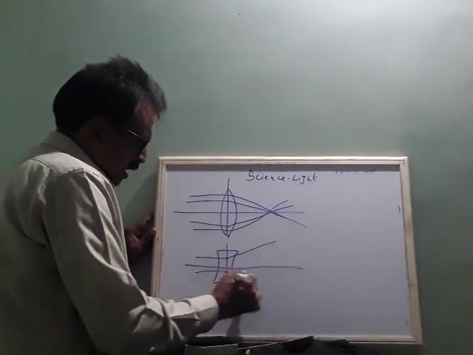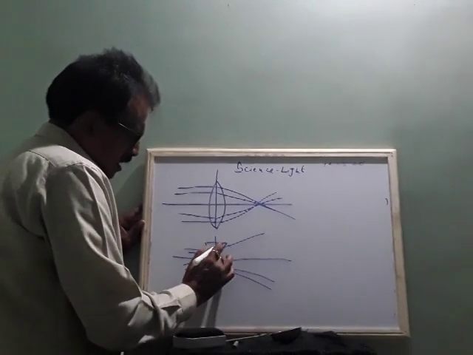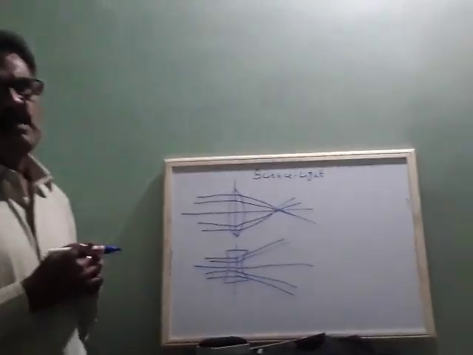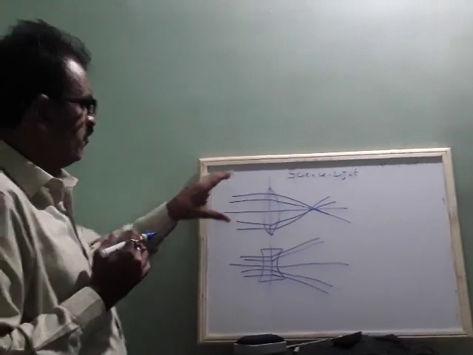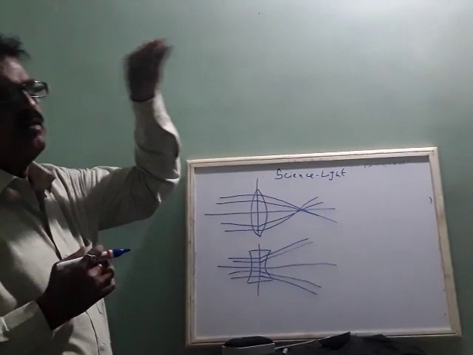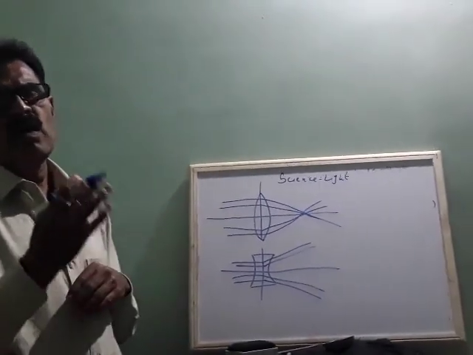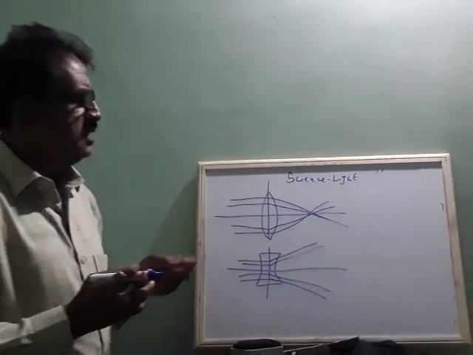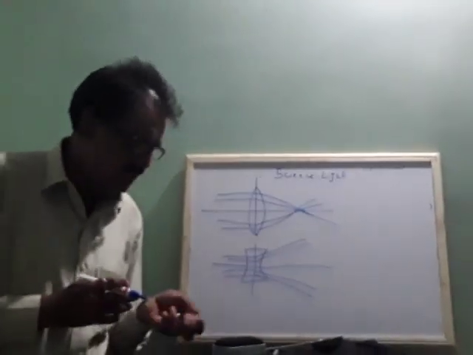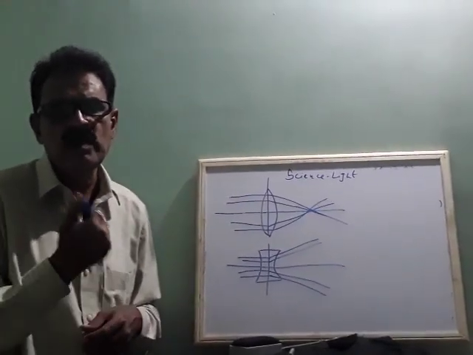That's why the image formed may be of a different size, maybe short or long. But in the case of a plane mirror, the size of the image will be exactly the size of the object. In the case of a concave lens, the size of the image may be longer or shorter compared to the object. Okay, these are about the diverging rays and converging rays of the mirror. Thank you. Tomorrow I will continue.